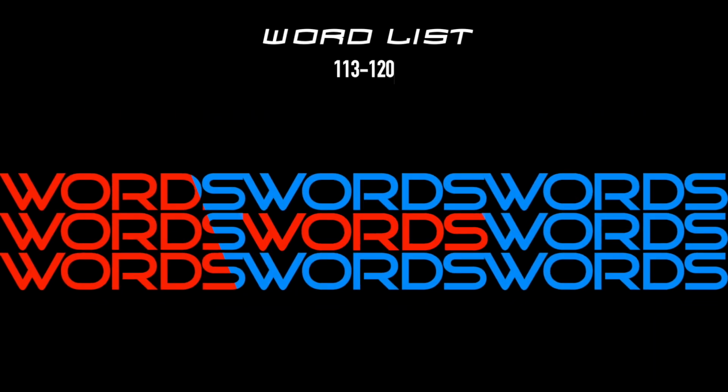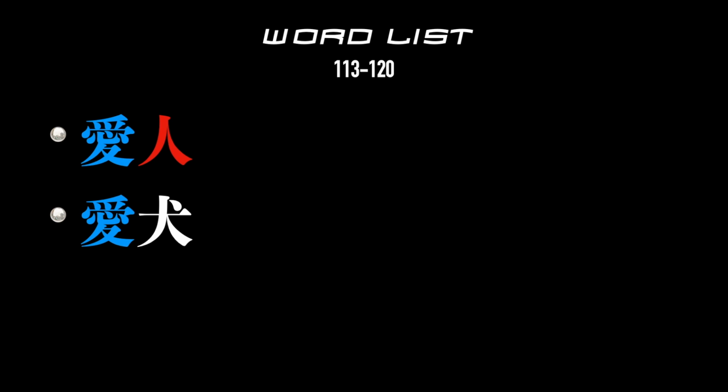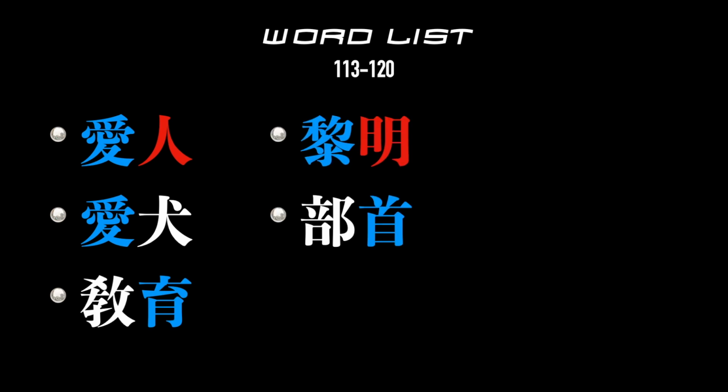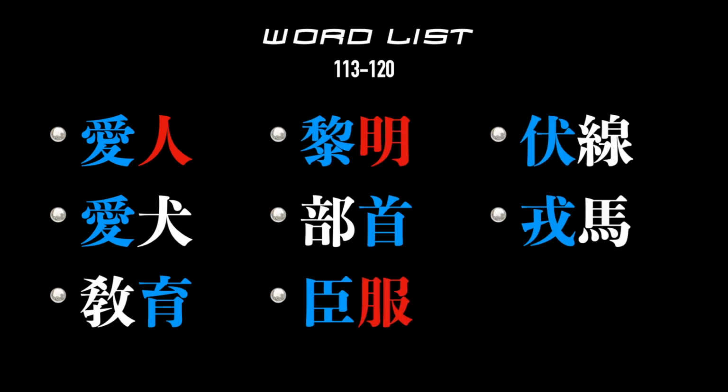Based on the 8 characters of these 2 lines, I've come up with a word list. I've tried to select words that are common and relevant to Japanese, Korean, and Chinese. Remember, blue characters are one of the 8 from this lesson. The red ones appear elsewhere in the classic. White ones are worth learning but do not feature in the classic. On the coming slides, you'll hear the words spoken in Korean, Japanese, and Chinese.